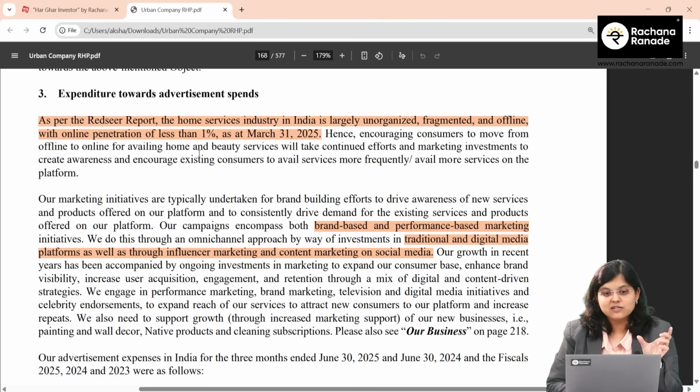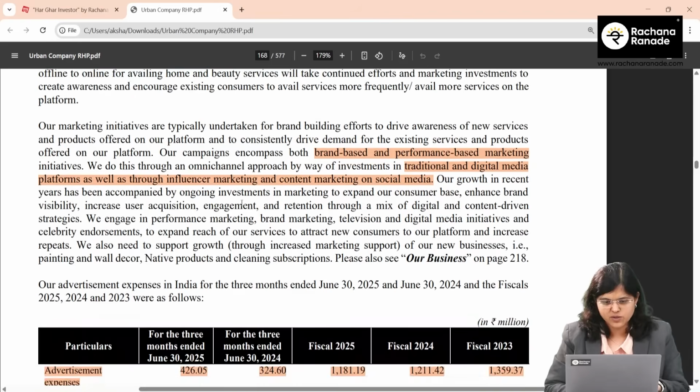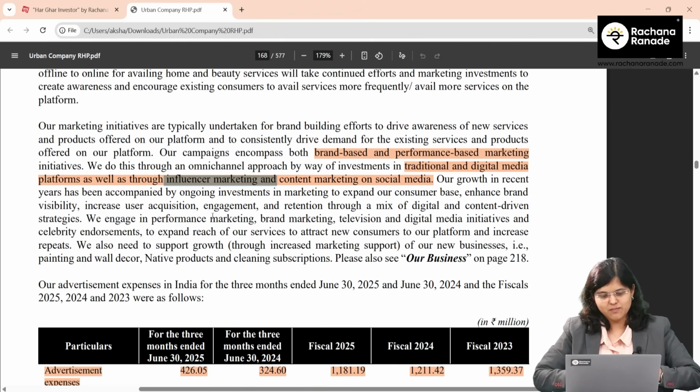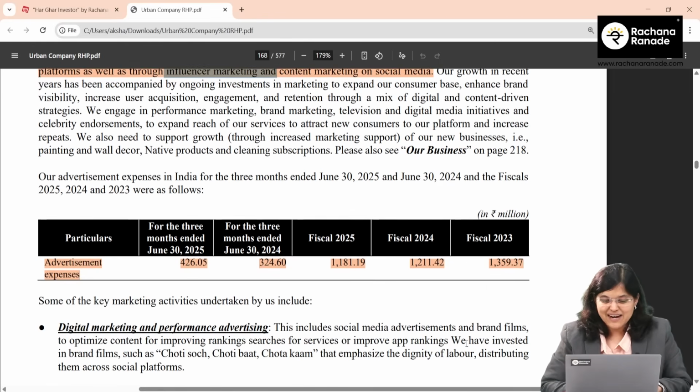So this needs to increase, and for that they are saying that they are going to use the IPO proceeds even for advertisement spend. They do a lot of advertisement: brand based, performance based, even influencer marketing. Just in case you are wanting to make people aware about the finance angle as well, you can consider, okay, just kidding.